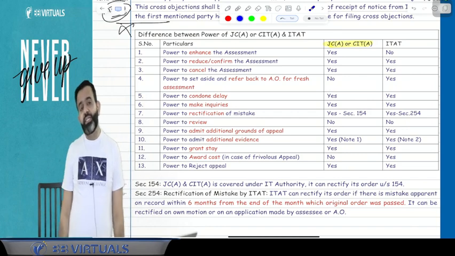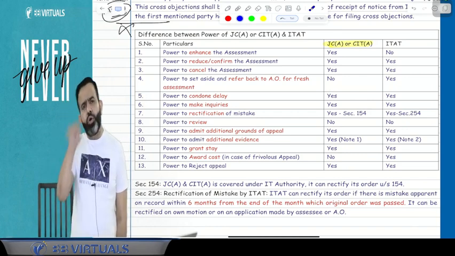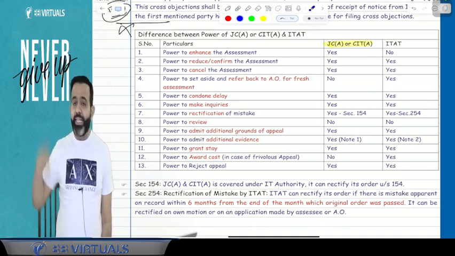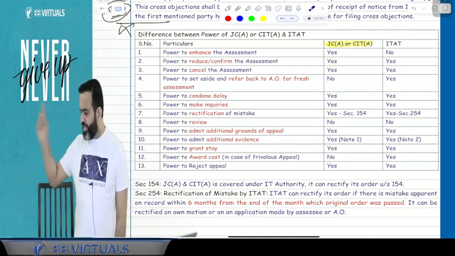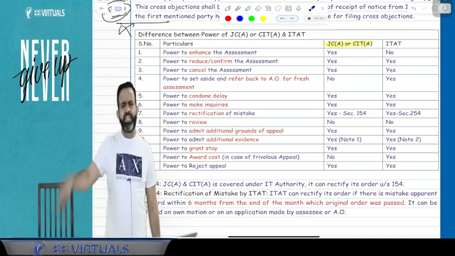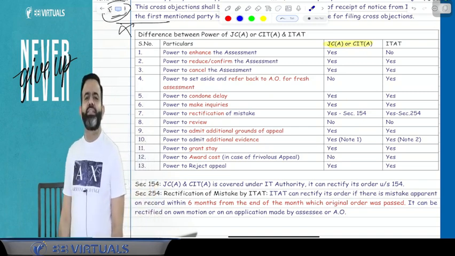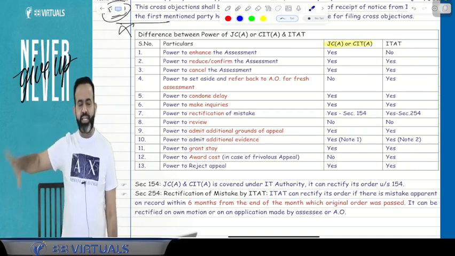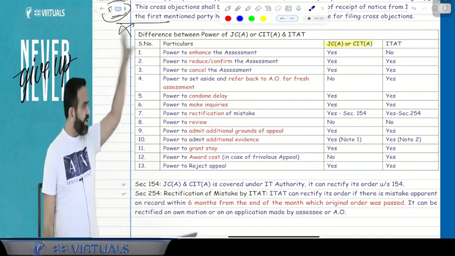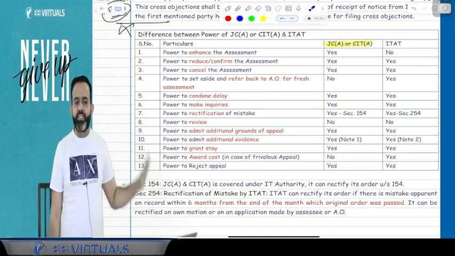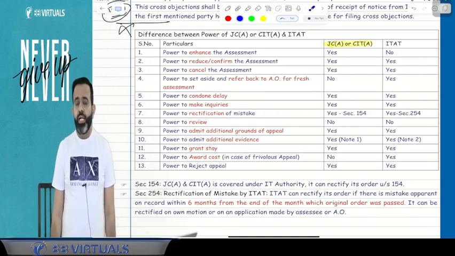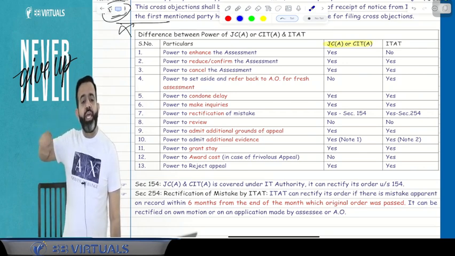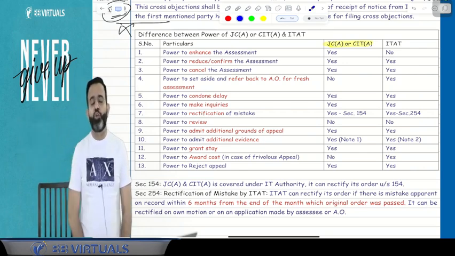Next question: can they cancel the order of the AO? Whatever assessment is made by the AO, if it is not right, can they cancel it? Answer is yes. CIT Appeal has the power to cancel the assessment of the AO, and ITAT also has the power to cancel it. But can they cancel the assessment and refer it back to the AO for a fresh assessment or not?